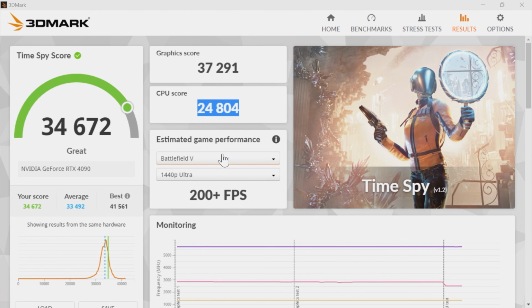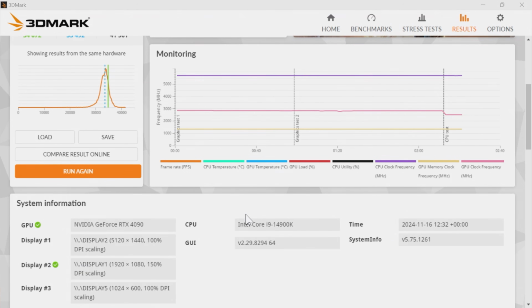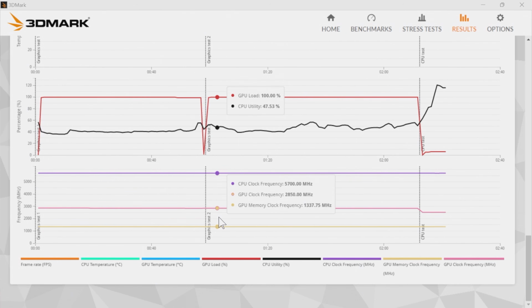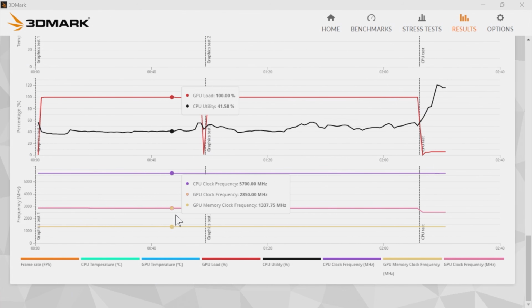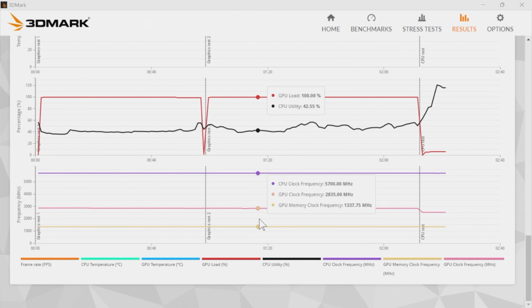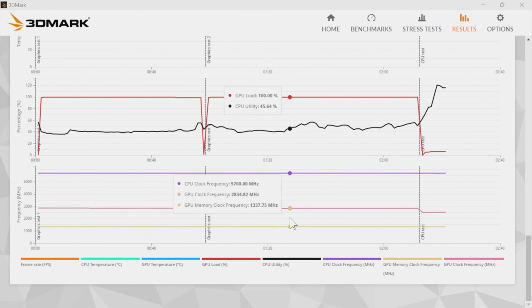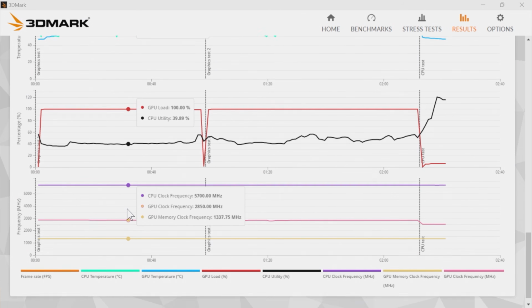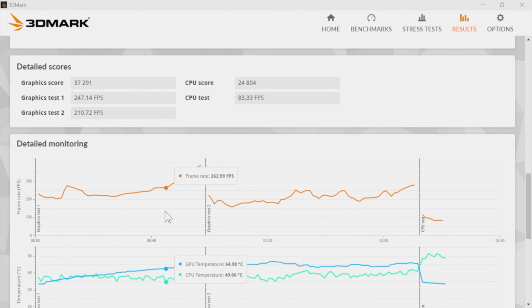So we are looking for a score on CPU, ideally of above 26 to make it an excellent score. So first thing we see is that the boost hasn't kicked in, but the core frequency is up to 57. So the CPU state at the moment is back to the Asus overclock settings, and this means that we have all cores running at 57 apart from the two performance cores, which are both running at the 6000 megahertz.